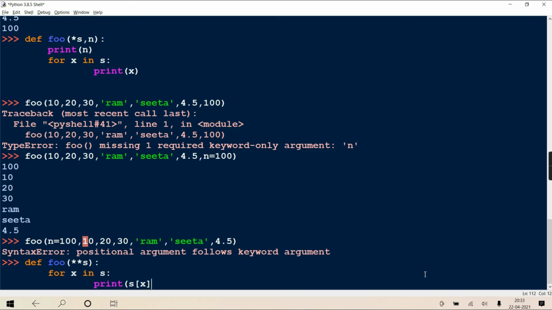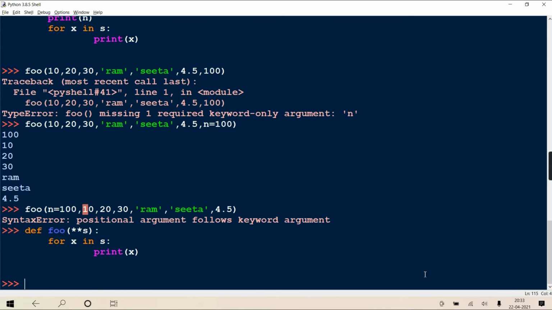Keys of all. If I want the values also, then you have to write like this, s of x. S is a dictionary and in square brackets the key will give the value of it. You understanding? See, if you want, I'll print and show you. Now I'll call the function foo. I'm writing something: name Ram, wife Sita, brother Lakshman, age 45. Okay, that's all. Enter.